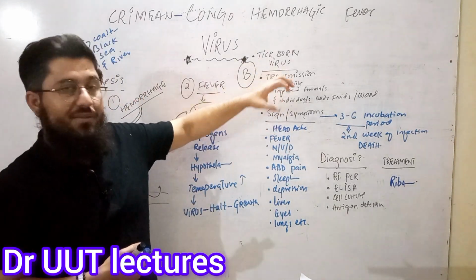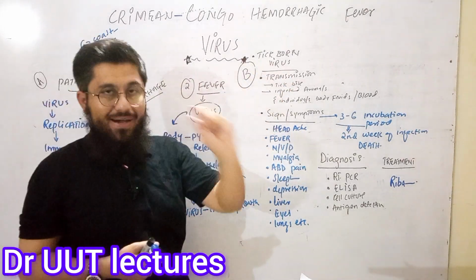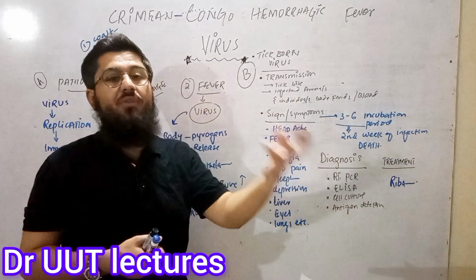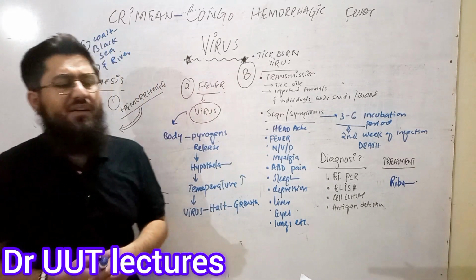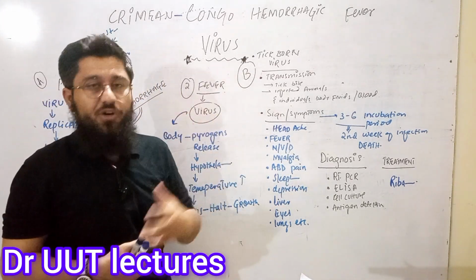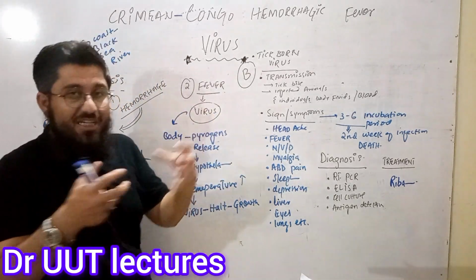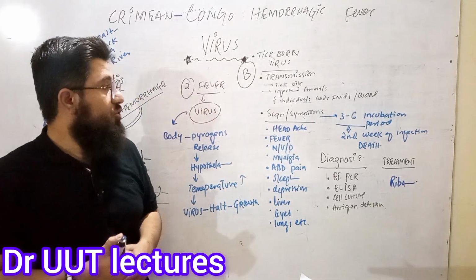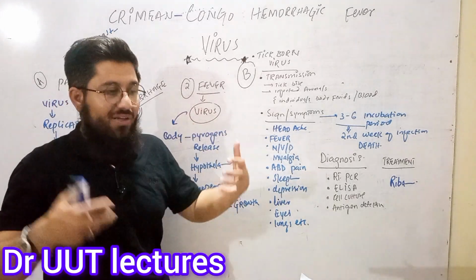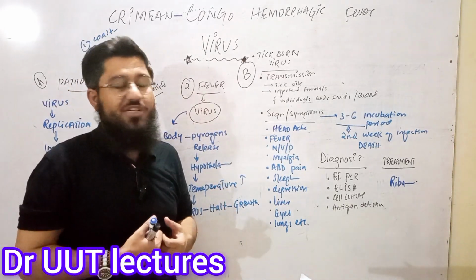So what happens then? The virus is transferred from the tick bite to the particular animal, and if you consume those animals, especially cattle, or anything that you take in meat form, such as raw meat, or if you interact with infected animals or infected human individuals, then their body fluid, their blood, their interaction is a source of transmission to you.